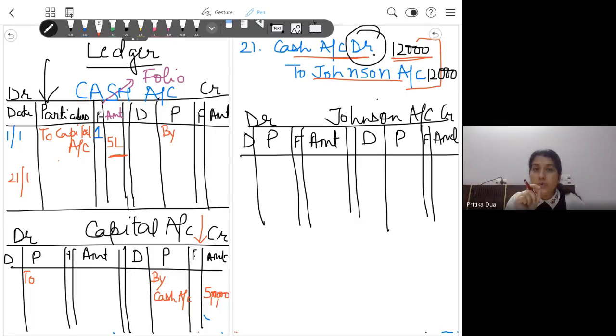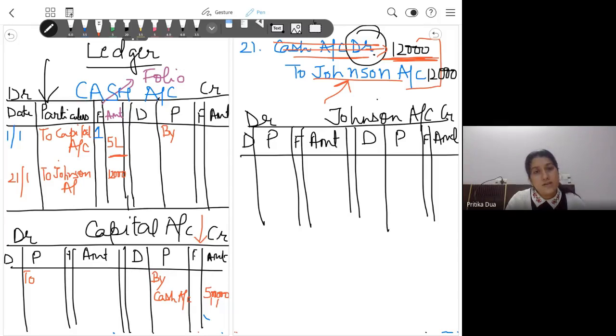जब आप अमाउंट डिसाइड करते हो तो आप देखते हो उस अकाउंट को कितने अमाउंट से डेबिट या क्रेडिट करा है. तो कैश अकाउंट को हमने डेबिट करा है 12,000 से, तो मैं यहाँ पर 12,000 लिख दूंगी in the amount column. Which account has been credited? So I first put the prefix to and then cover the cash account. Which account has been credited? It is the Johnson account. So I write down to Johnson account here, debited cash by 12,000.